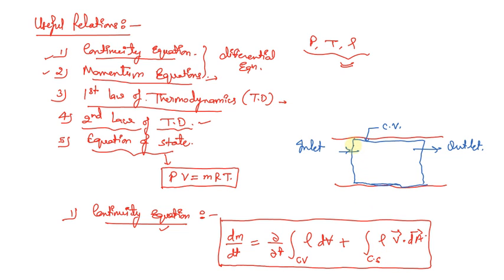Control section means at inlet there will be some surface, and at outlet there will also be a surface. There are other surfaces as well, that is the circumference of this particular control volume or this particular pipe. So as per the need of the analysis, we're going to deal with the surfaces as well. So that is how we're going to use the continuity equation.